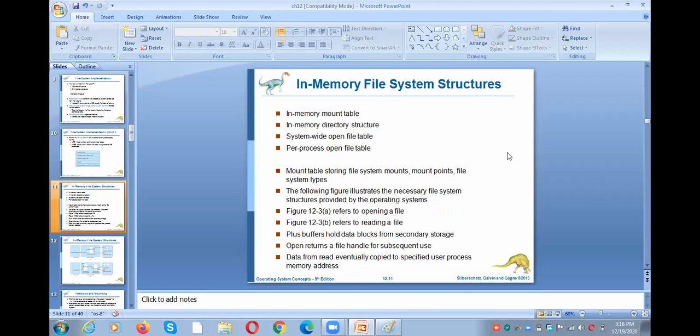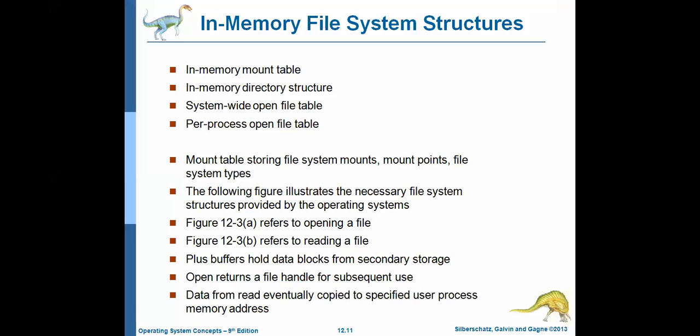The in-memory file system is the second way of implementing the file system. The first one is the on-disk structure, which is already over. It has 4 parts: the first is the boot control block, the second the volume control block, the third the directory structure, and the fourth the file control block. Likewise, for in-memory file system implementation, we need to talk about 4 things: the in-memory mount table, the in-memory directory structure, the system-wide open file table, and the per process open file table.